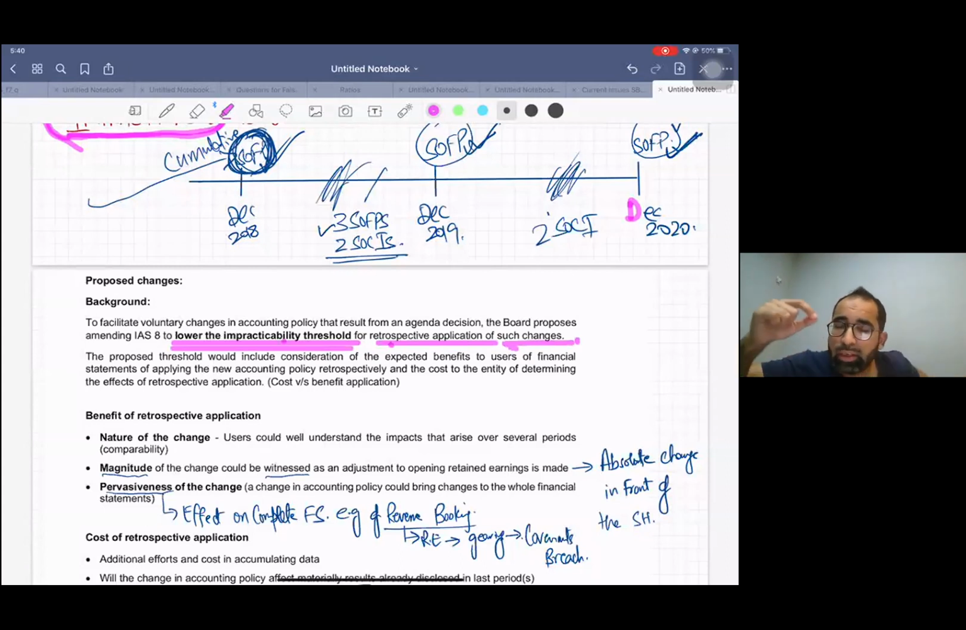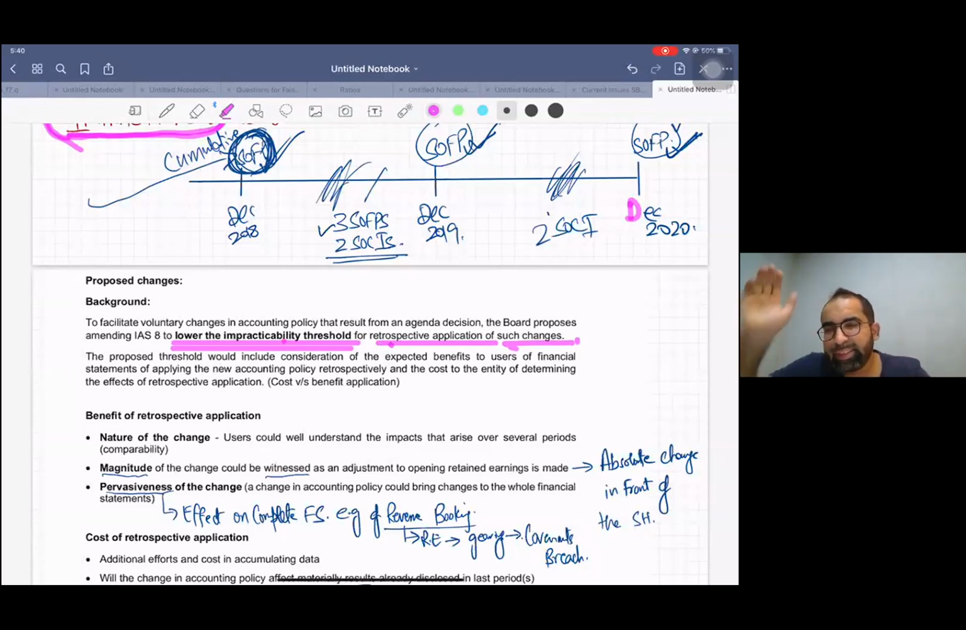Means, in short, the board is going to do relaxation in this IS. That means now you don't need to go 10 years or 5 years back. They will set a threshold, a time period, that you should go only 2 years or 3 years back. They have not disclosed the threshold right now, but they are planning to make a threshold to make the application of this IS easy.